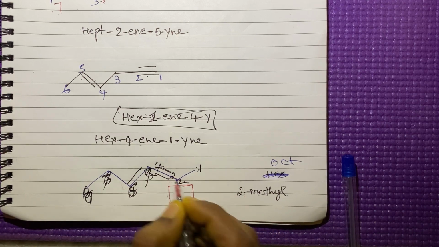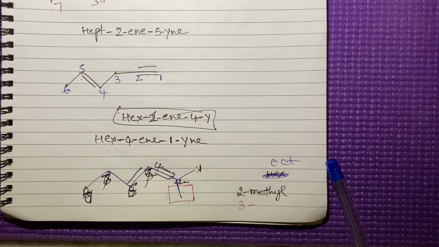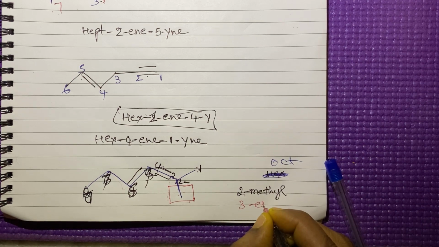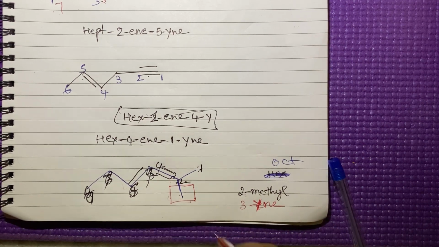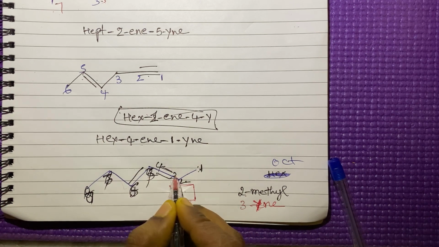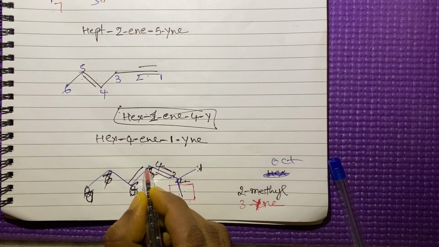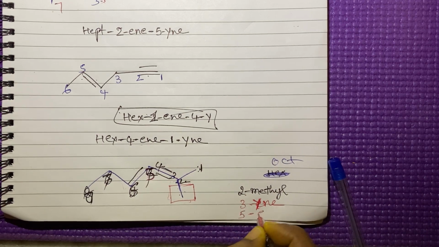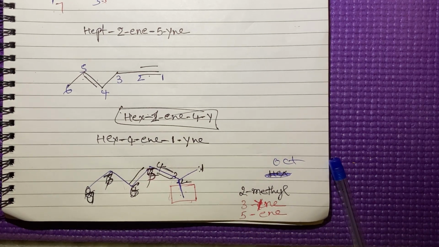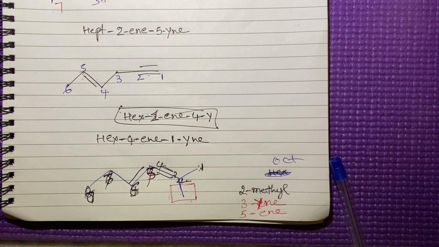In the third position, the triple bond, ine. In the fourth position, 3, 4, 5, the fifth position, a double bond is there. So 5 ene.